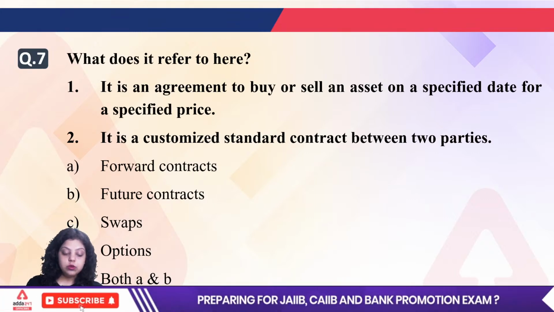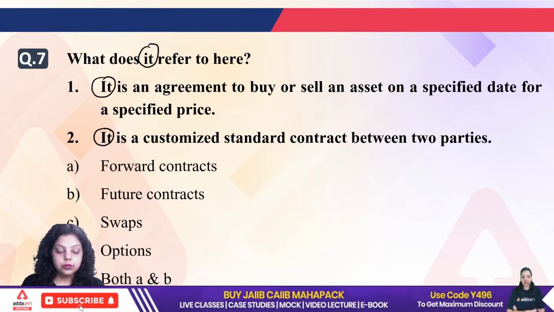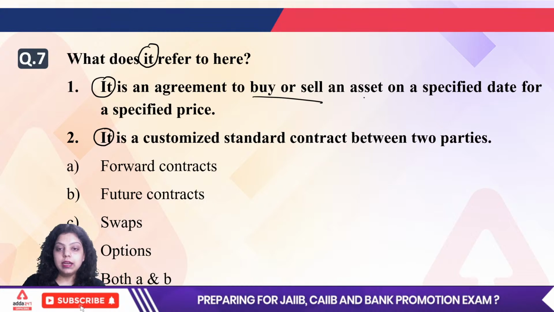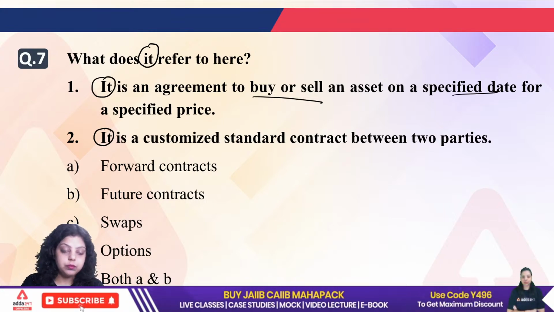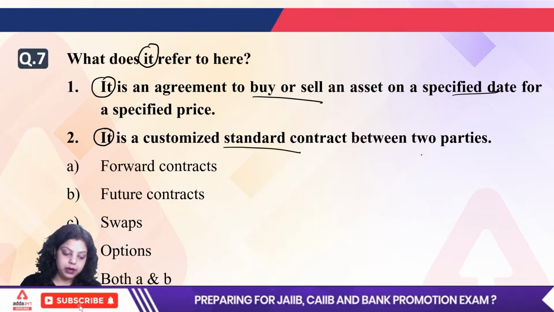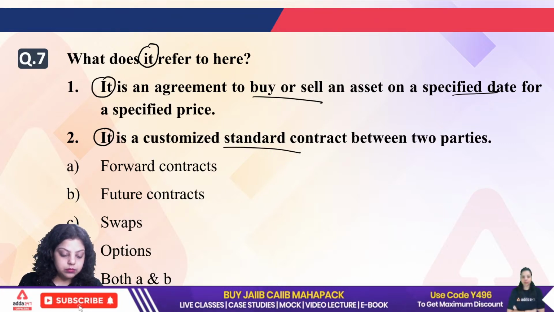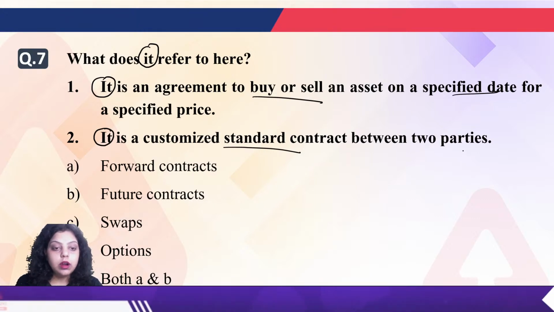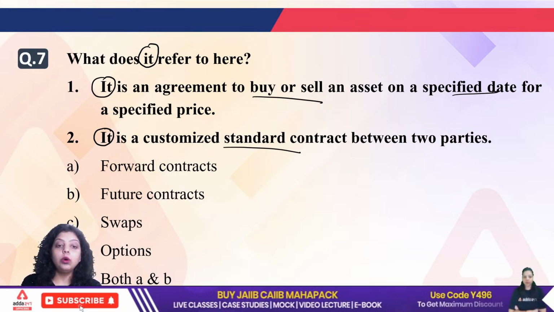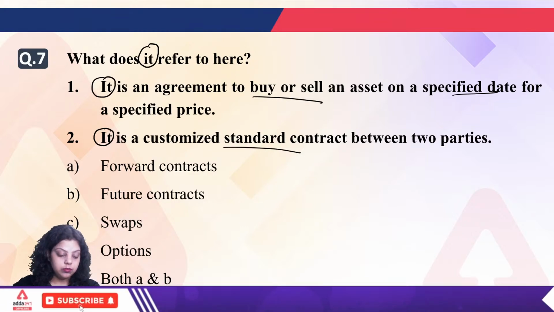Now, the next question is, what does it refer to here? We have to define what it means here. First statement is saying it is an agreement to buy or sell an asset on a specified date for a specified price. Second statement is saying it is a customized standard contract between two parties. So which of the following options is defining it here? Is it a future contract? Is it a forward contract? Is it a swap? Is it an option? Or is it both A and B? So A, B, C, D, which of the following is true regarding it?